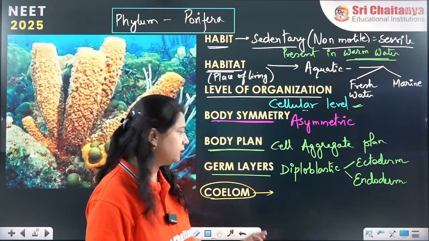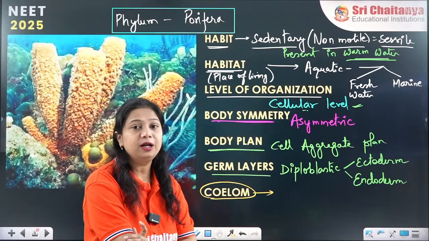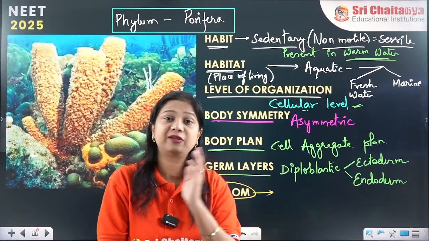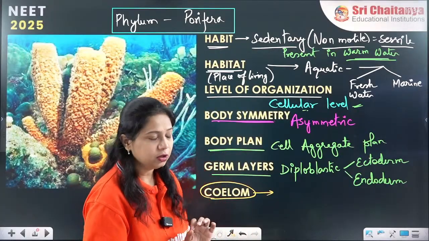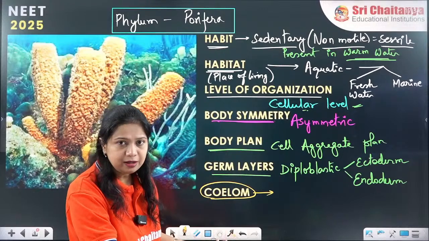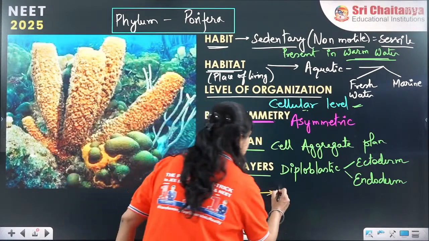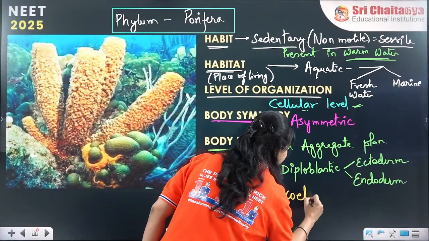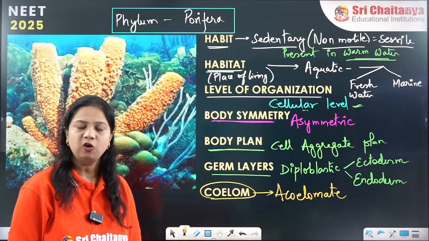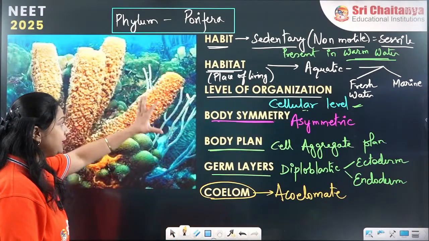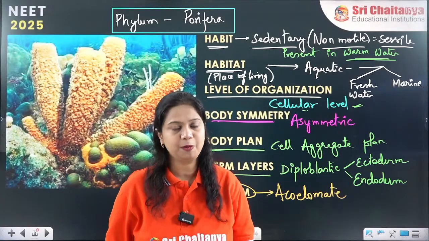If you don't remember it, go to the previous videos where I have mentioned these. You will learn the definition of coelom there. So a coelom will be called so only if the cavity between ecto and endoderm is completely lined by mesoderm. If no mesoderm is there, there is no question of a coelom. So they are acoelomate organisms. They do not have a true coelom. These are the important characteristics present in the phylum Porifera.